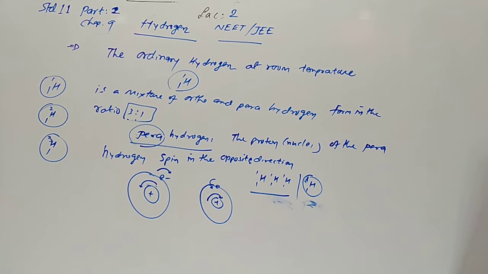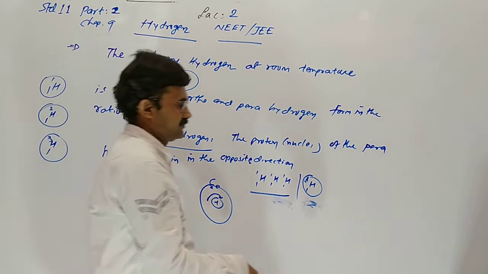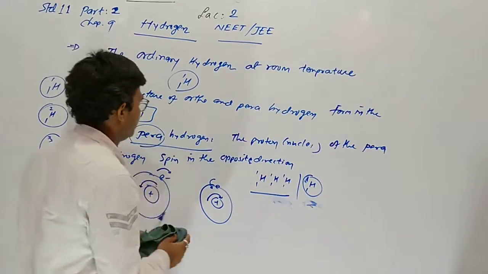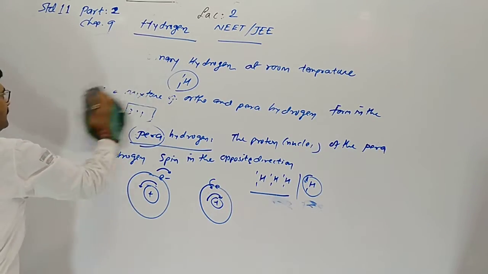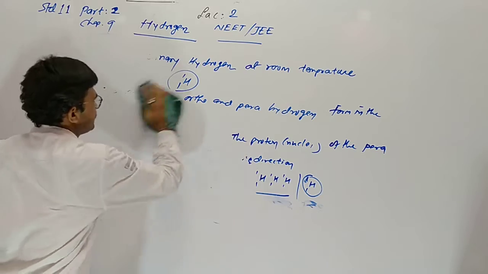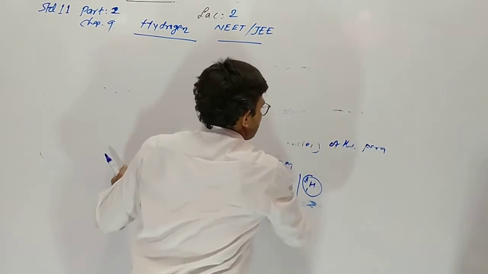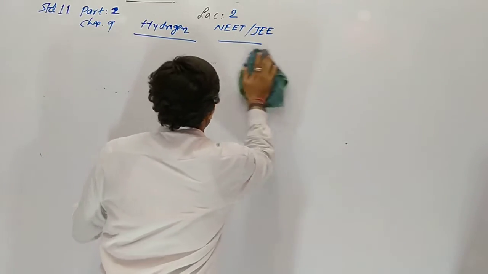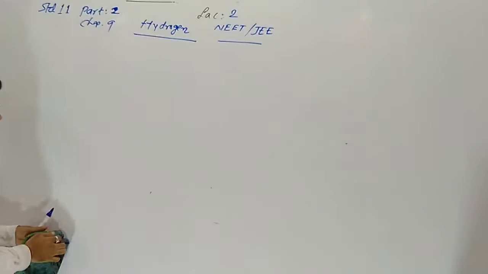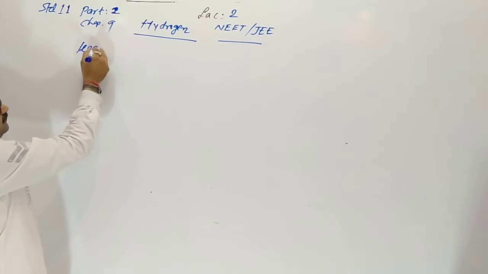Now in the second concept, heavy water. Heavy water means D2O. What is actually heavy water?